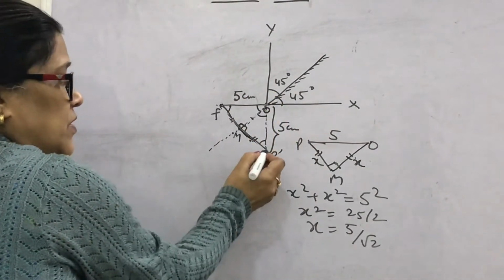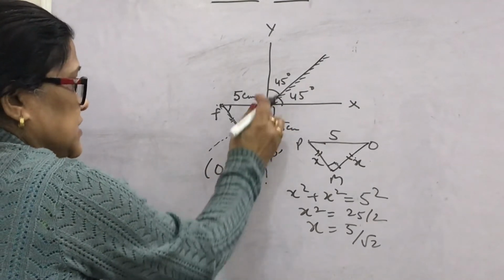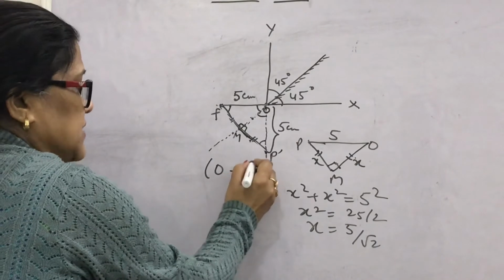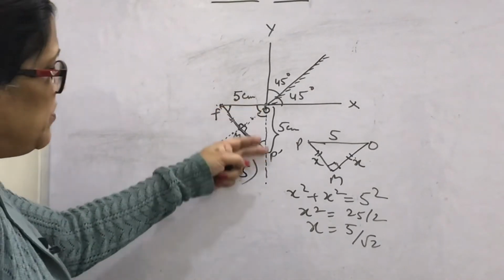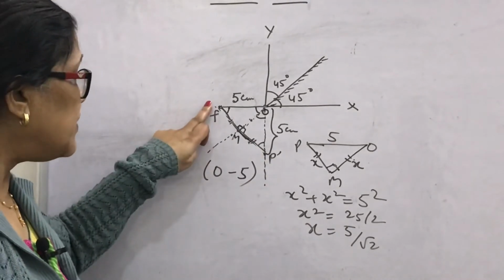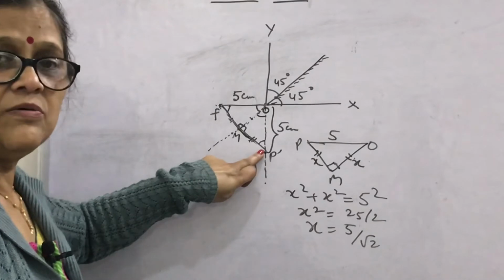Then what will be the coordinates of P dash? This is 0 on the x-axis, it is lying at the origin, and on the y-axis here it is minus 5. So in this way you can find the coordinates of the object point P's image at P dash, the coordinates of P dash.